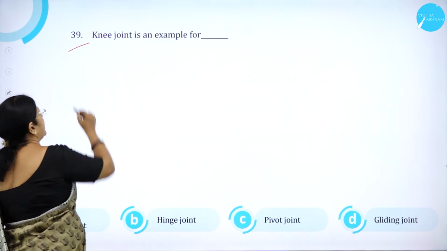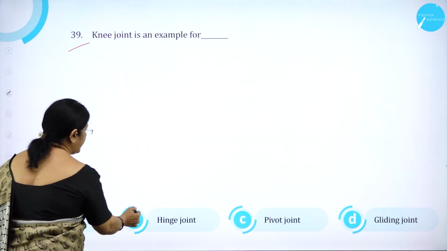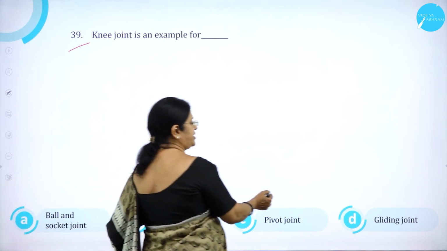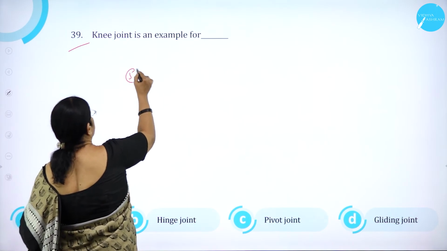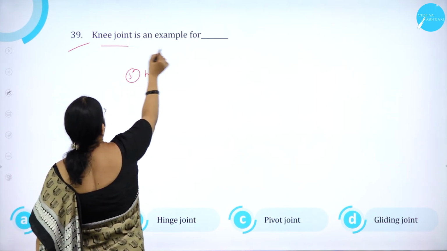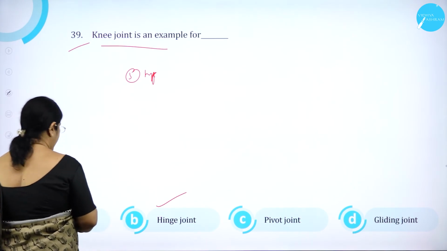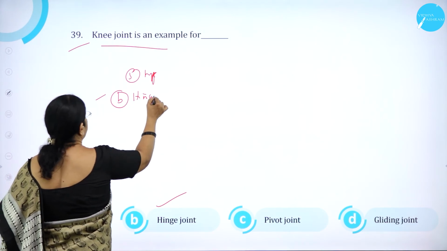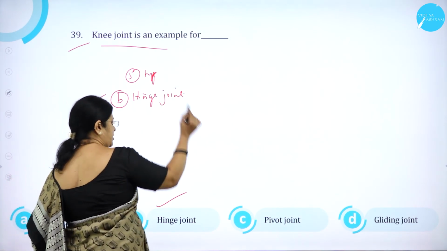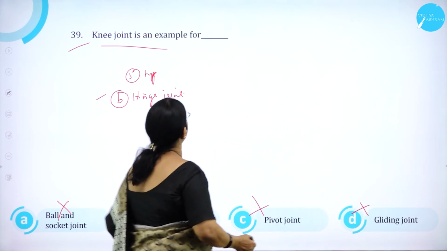Question number 39. Knee joint is an example for ball and socket joint, hinge joint, pivot joints and gliding joints. So as we know, we have 5 types of joints. So knee joint is an example of hinge joint. So option A is wrong. It is option B, hinge joint. So option C, pivot joint, wrong. D, gliding joint is wrong.